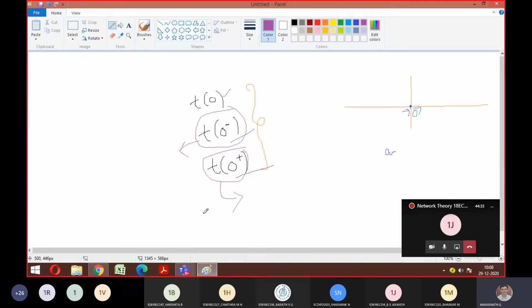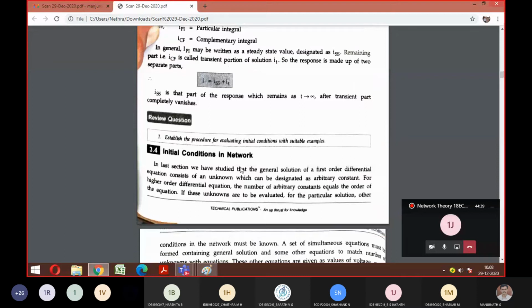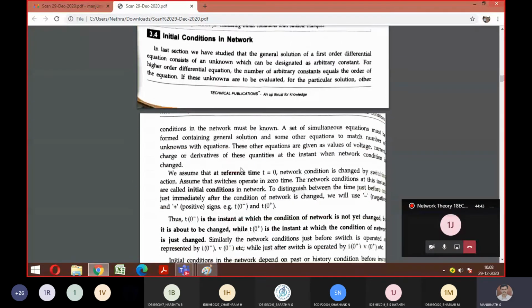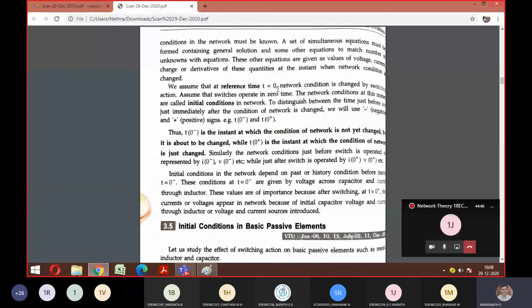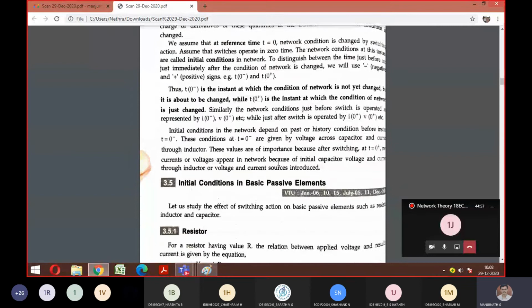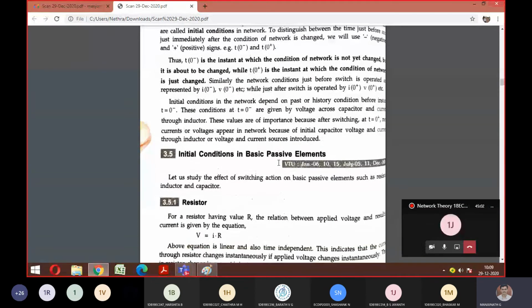So let me move back to that screen. Is the screen visible? These are the conditions we talked about. Exactly at t equal to 0, initial conditions will occur. 0 minus is the instant at which the condition is about to change, and 0 plus is the instant just after it has changed. Just have an awareness of these two, because the same concept will occur in your problems also.